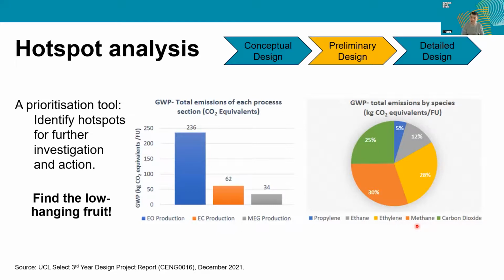It has a 28 times greater global warming potential than carbon dioxide over a 100-year period, and that is a large reason why this share is so large. So it's important to consider not only the carbon dioxide, but also other components such as methane that have significantly larger impact, even if they are in very small proportions of your overall process.